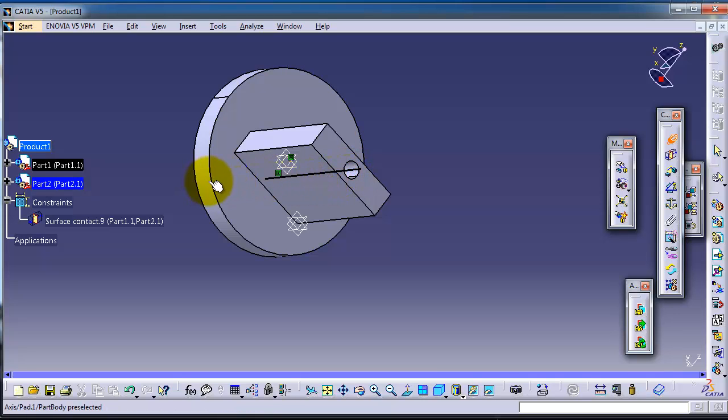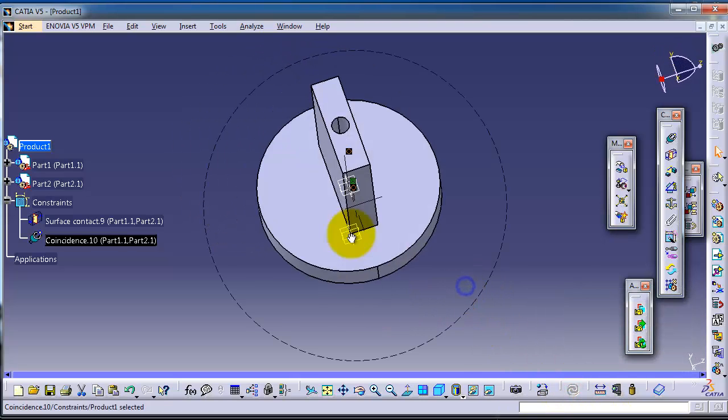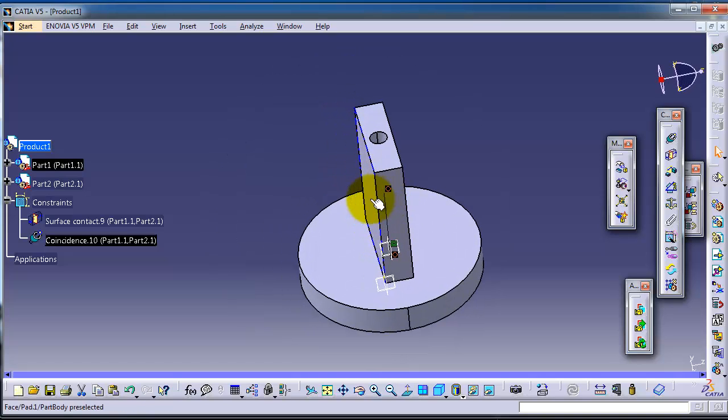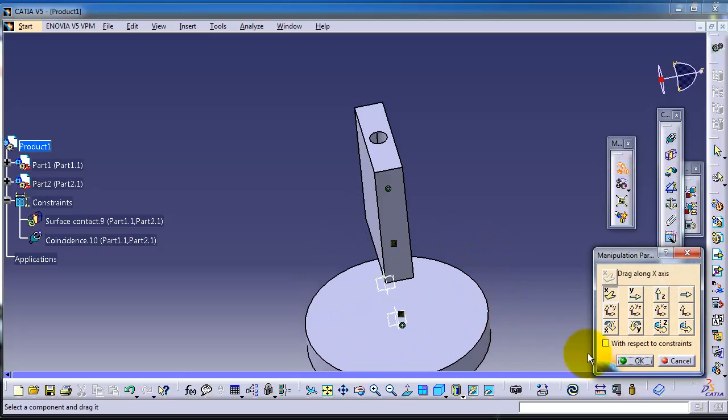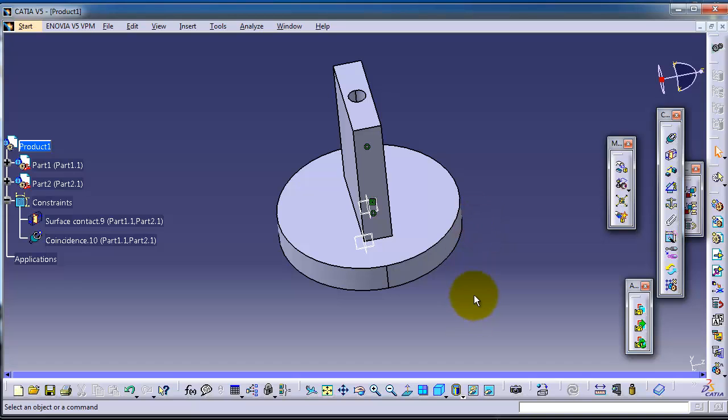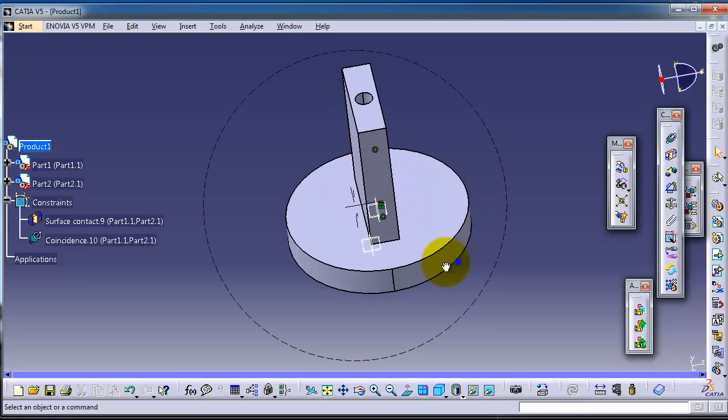This and this. Update, so we have this rigid body fixed. And now if we want to move any part, okay, update, so the other part will be moved to it.